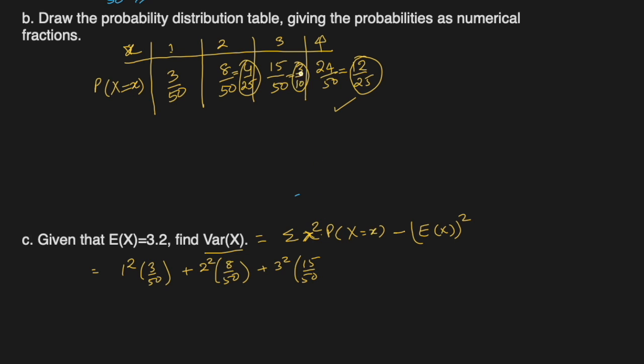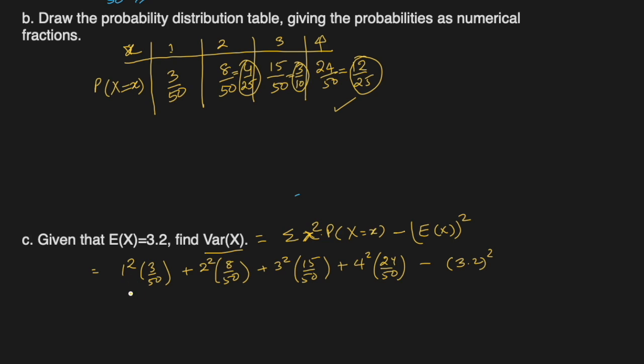I'm not writing the simplified forms because the denominators will be the same. It will be easy to add. I'm doing it mentally, that's why I prefer that. Otherwise you can use your calculator. Plus 4 square, 24 over 50. Okay, minus 3.2, the expected value, squared.